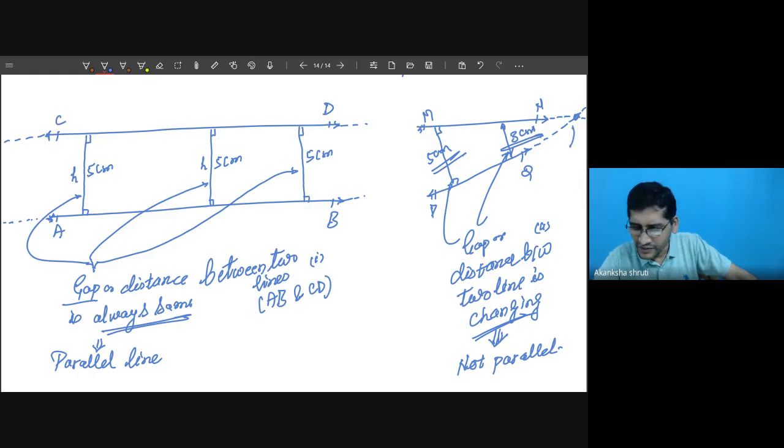Though in the original figure we drew the line solid and it did not appear to intersect, in fact a line is endless, so we are free to extend it. Even on extending, if it intersects, then it will not be parallel. So the other way is whether the lines intersect or not.